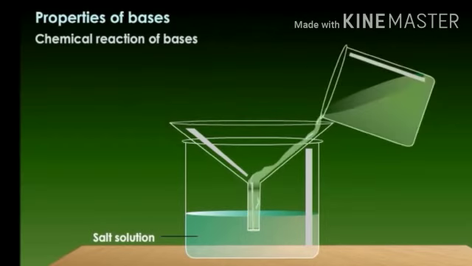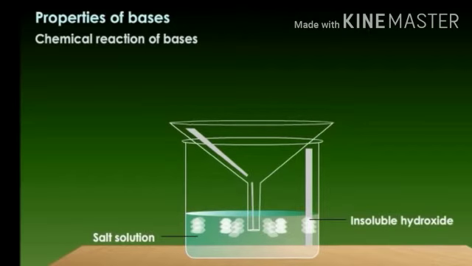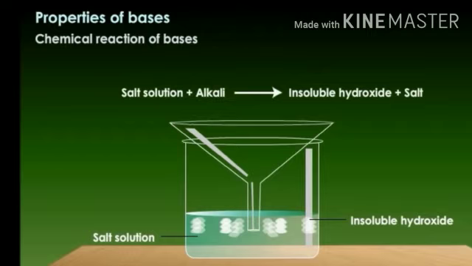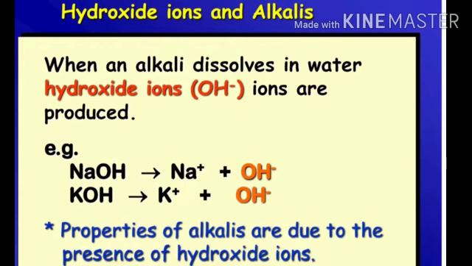Alkalis precipitate insoluble hydroxides. All hydroxides with the exception of NaOH, potassium hydroxide, and ammonium hydroxide are insoluble in water. Hence, they can be precipitated out from the solution. Salt solution plus alkali gives insoluble hydroxide and salt. Insoluble hydroxides decompose on heating and give the corresponding metal oxide and steam.